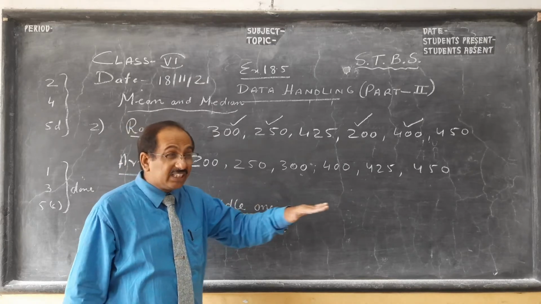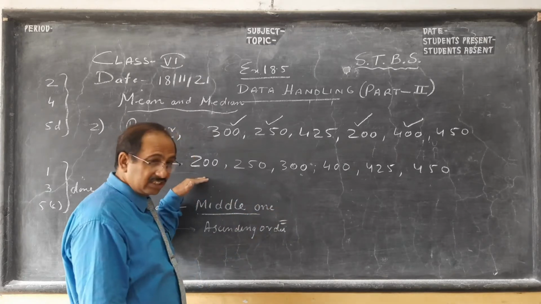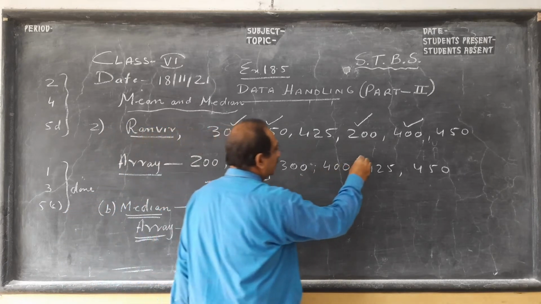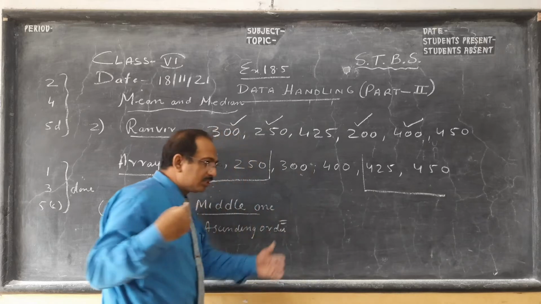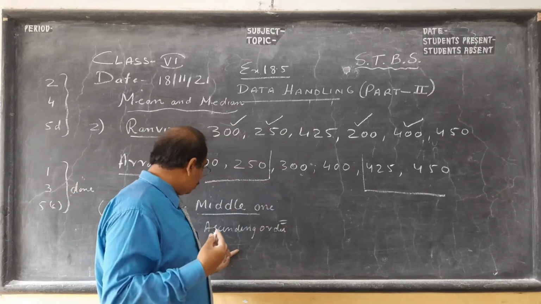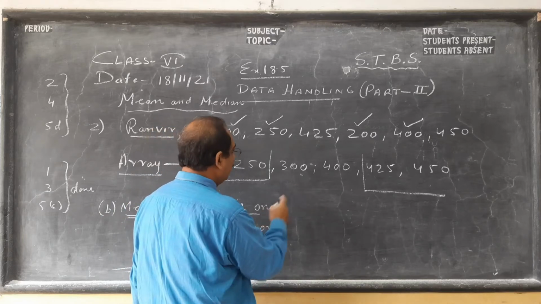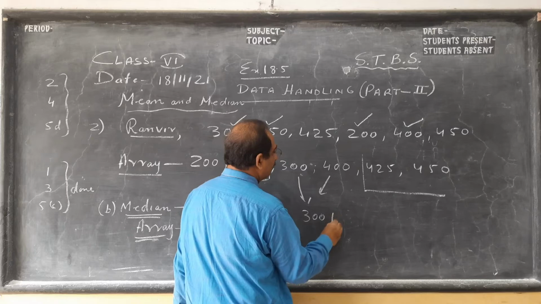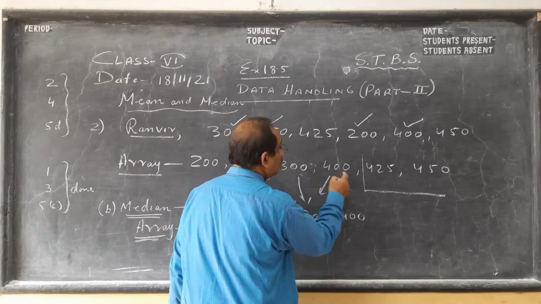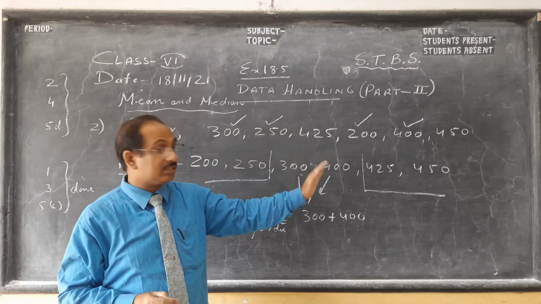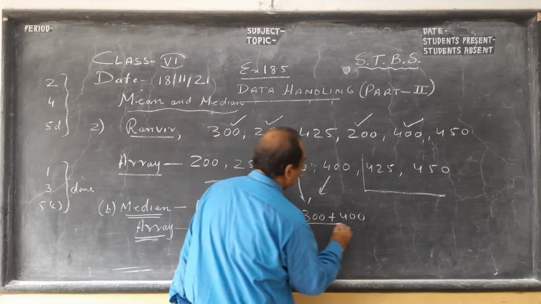If 6 children are standing in a line and I tell you to find the middle, the middle there will be 2. You leave these 2 on each side. Six children are there, so in the middle there are 2 children. So the median after arranging is the mean of those 2 terms only. If you take the average of all, it is called the mean: the sum of 6 things divided by 6. Here, just these 2 divided by 2.